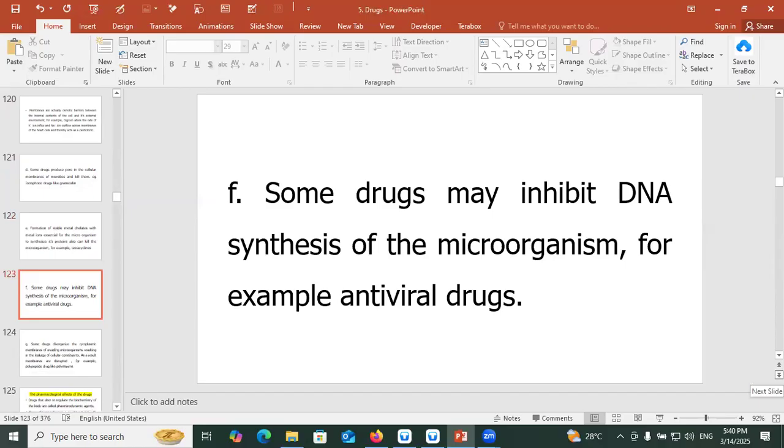Some drugs may inhibit DNA, deoxyribonucleic acid, synthesis of the microorganisms, for example, antiviral drugs.